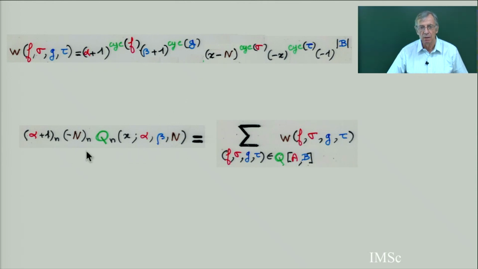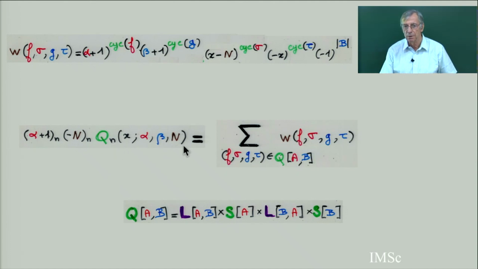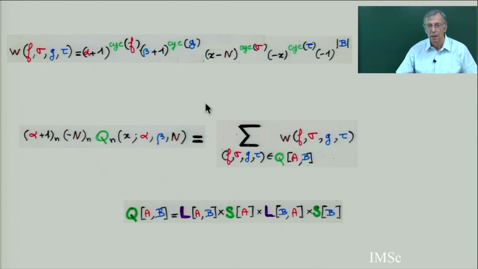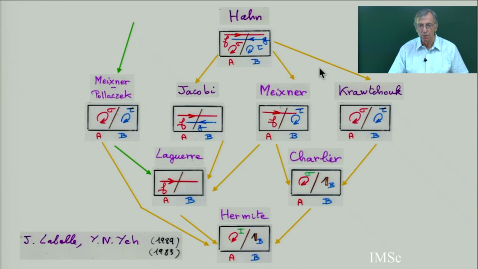And then this is the formula, that this Hahn polynomial can be interpreted as these beautiful things. And again, always the same, it's cycles on both sides. Here there are 4 components with cycles, and you have to count also the number of blue points or red points. So this is the final story.